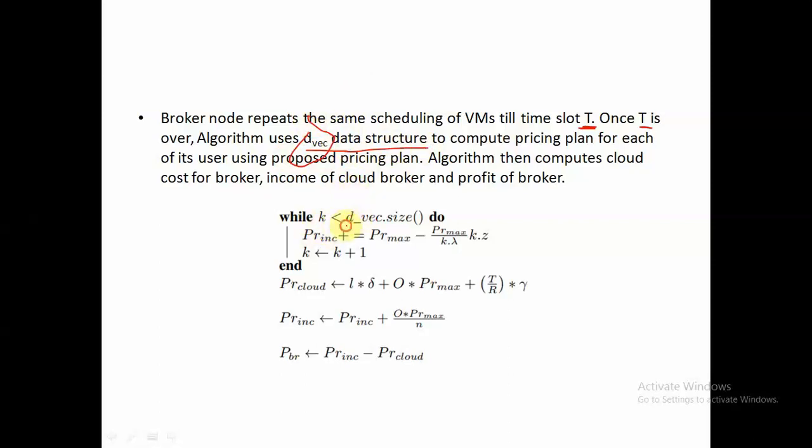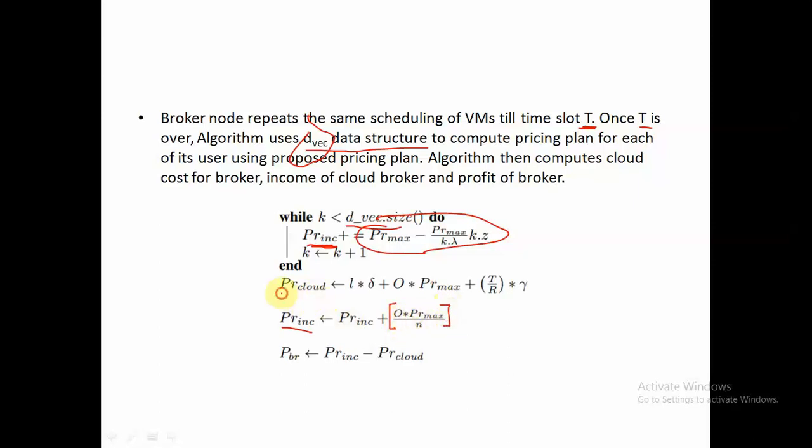We can iterate over this d vector, and as we discussed in our earlier pricing plan, we compute our PRINC, which is nothing but the income from all the mobile users. We get the income from all mobile users by using this formula. This plus equal to will update for all the mobile users. And then next, in this PRINC, we will add this extra term that we discussed, that means the normalized on-demand investment cost.